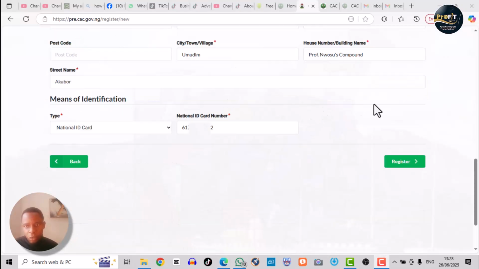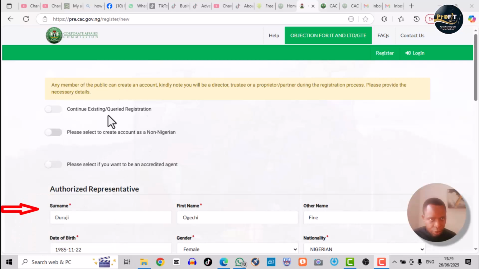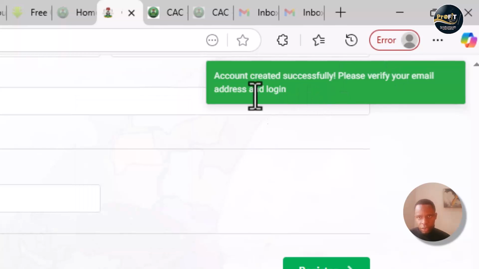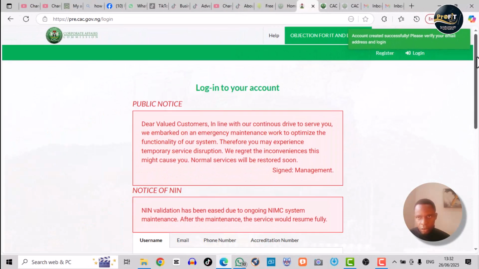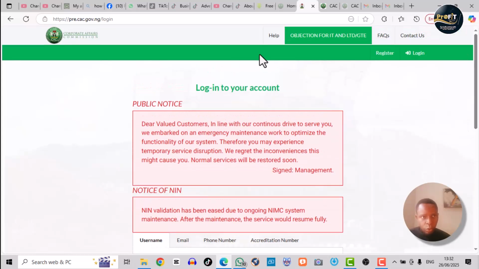Alright, so at this point I'm done filling up all the fields, so I click on register. They're telling me something is missing, let me check. Now, all these options here, just leave them as they are, don't do anything there. Just begin from here and fill. Alright, so I'm done filling the form, so we click on register. You notice here it's showing green. So what we'll do is to wait and get an email.